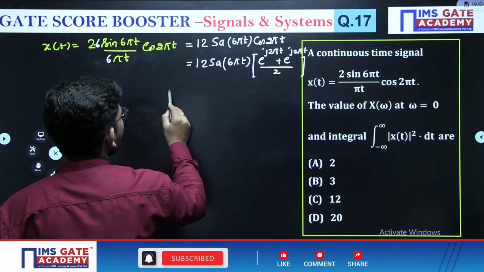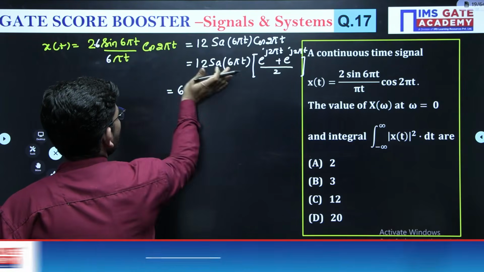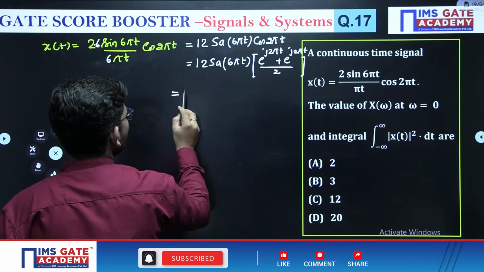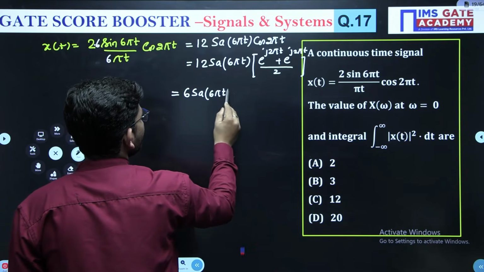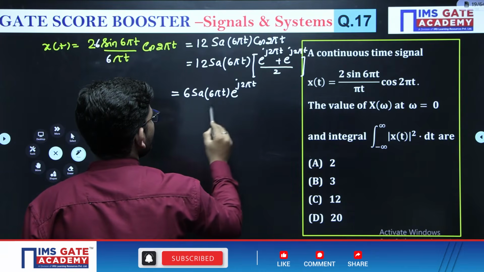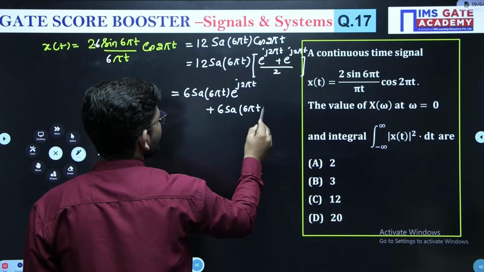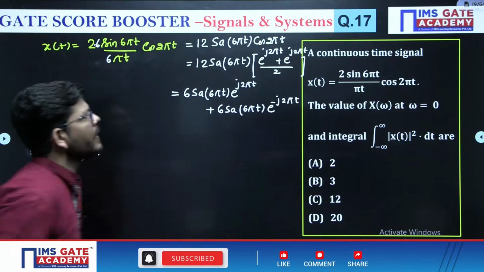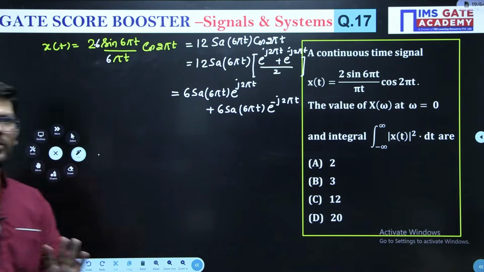The moment you do that, you will get 6 sample 6 pi t into e to the power j 2 pi t, plus 6 sample 6 pi t into e to the power minus j 2 pi t. Correct? So this is what we will get.